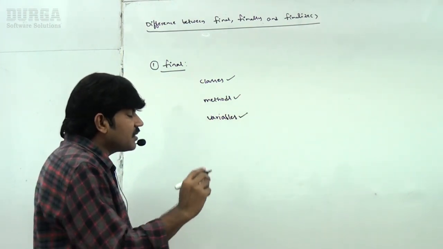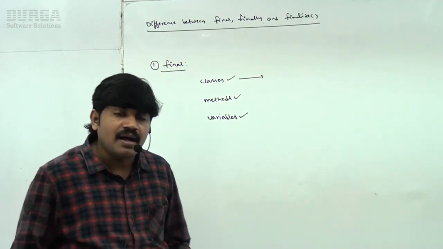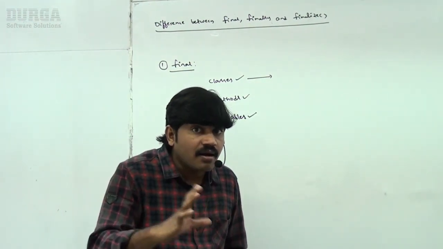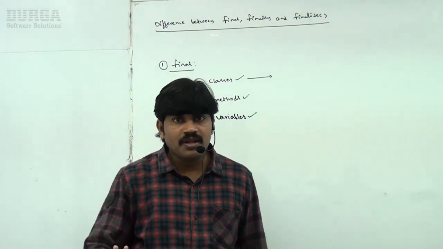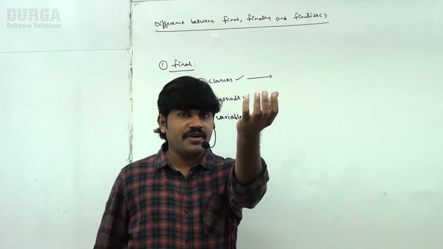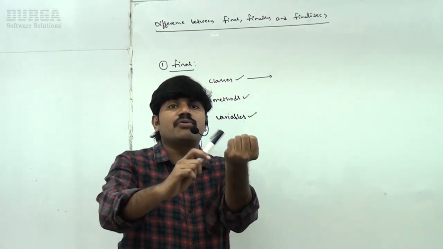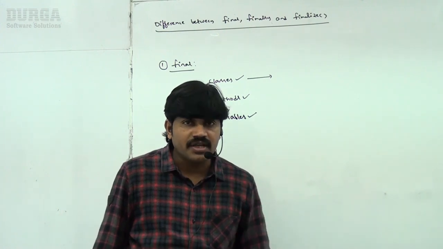If a class is declared as final, we can't create a child class. Inheritance is not possible, and we can't extend that class. This class implementation is final and no one is allowed to extend this functionality.